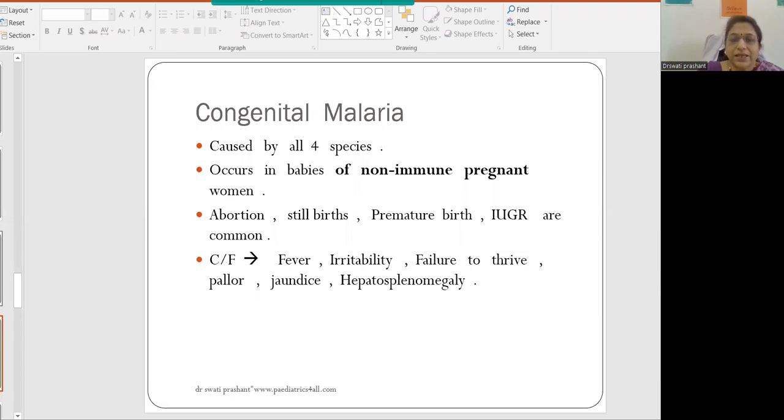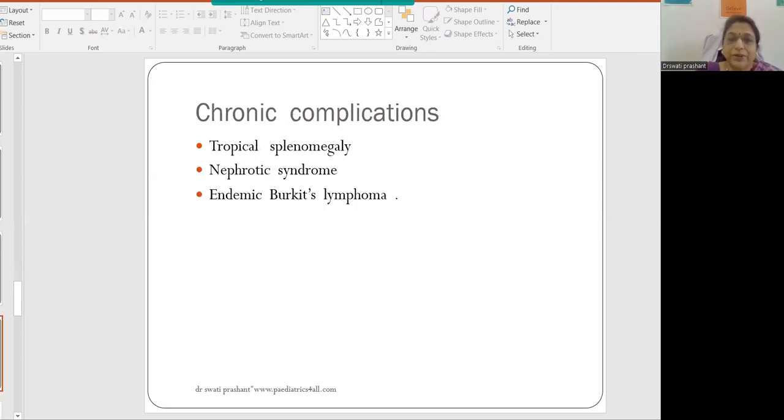Now, congenital malaria can be caused by all the four species. It occurs in babies of non-immune pregnant women. Abortions, stillbirths, premature birth, IUGR are the common things which are seen. Clinical features: if a child is having congenital malaria, he may have fever, irritability, failure to thrive, pallor, jaundice, and hepatosplenomegaly. It can be confused with other TORCH group of infections, but we have to rule out congenital malaria. That's the more common one.